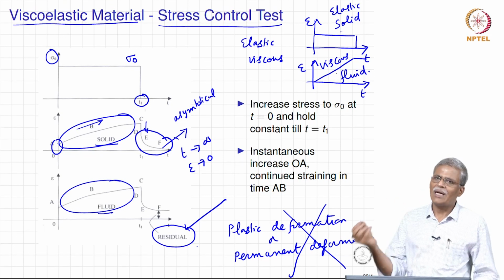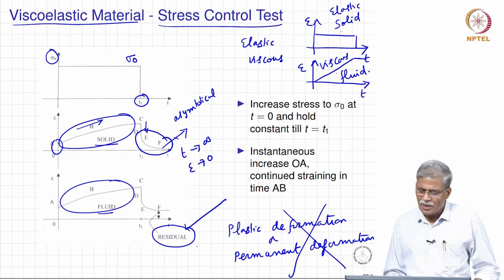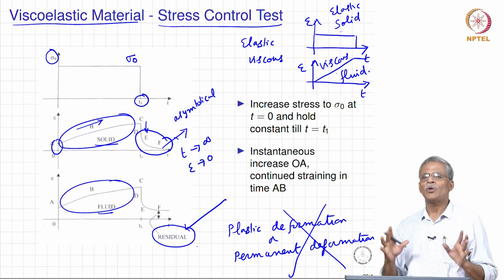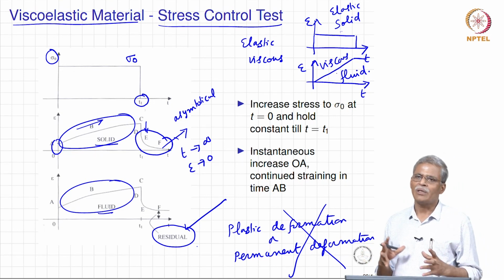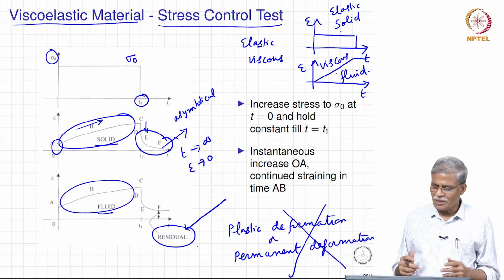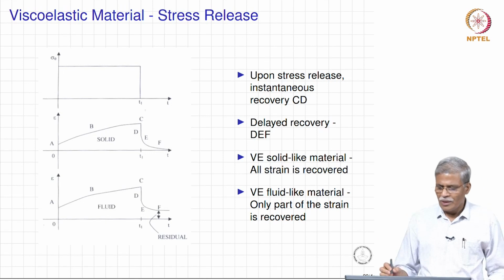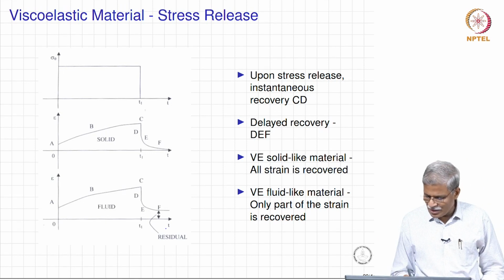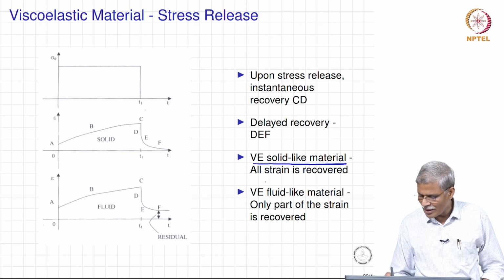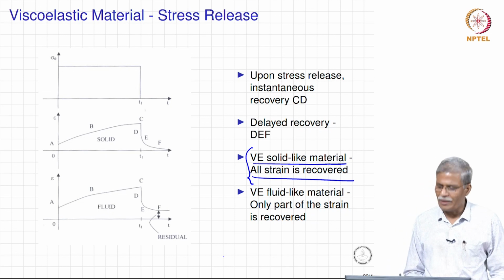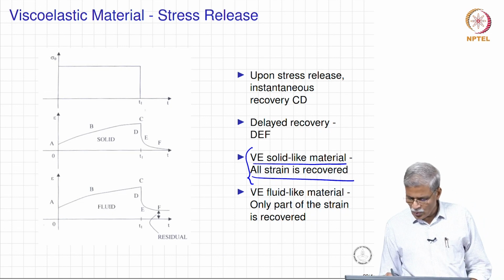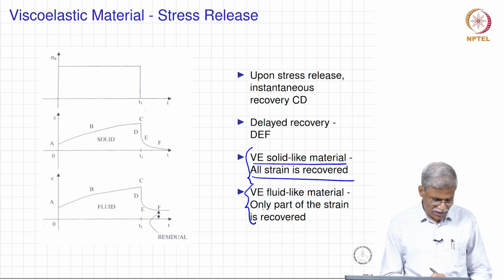For that we need some kind of a model, but at this point in time we do not really have a model, we are only talking in terms of some hypothetical structure. So, we will discuss those models later. Now, let us look at the same thing in the stress release, and it is very clear that for the viscoelastic solid like material, all the strain is recovered asymptotically. Similarly, only part of the strain is recovered.